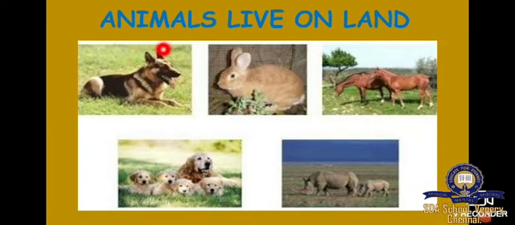First, animals live on land. What are the animals that live on the land? We are going to see some animals that live on land. Dog, rabbit, horse, rhinoceros, and then dog with the puppy. These are all the animals that live on the land.